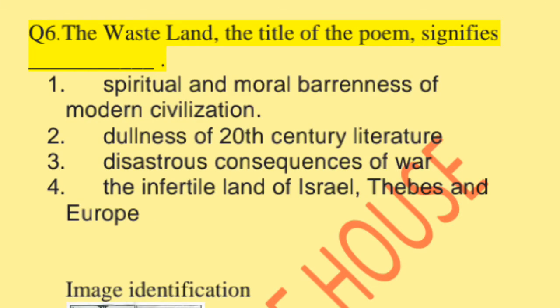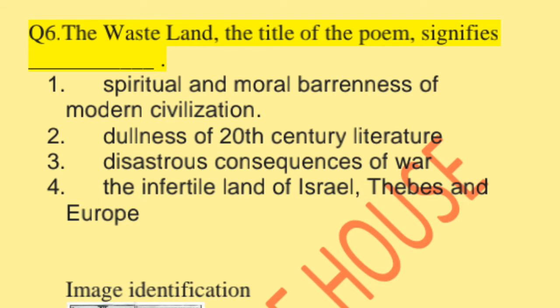Question 6: The Waste Land, the title of the poem, signifies what? The poem The Waste Land has been written by T.S. Eliot. This poem has 434 lines, completed by him in 5 sections. What does the title of the poem signify here? Option first is spiritual and moral barrenness of modern civilization. Option second is dullness of 20th century literature.